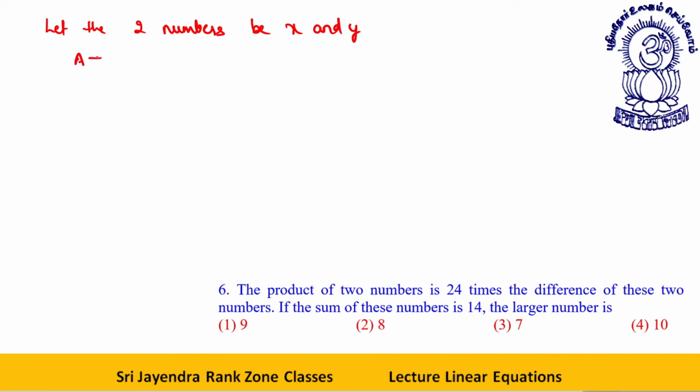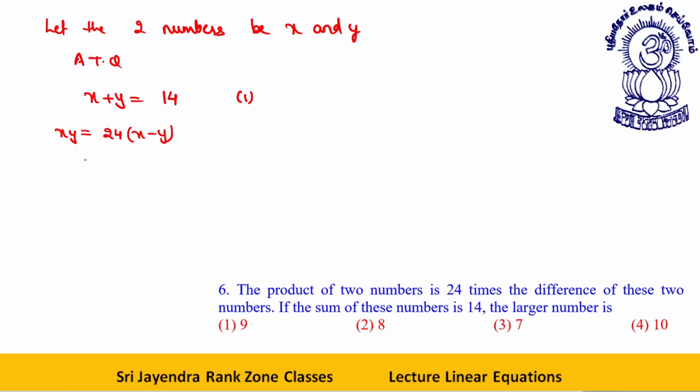According to the question, what happens is x plus y is equal to 14. This is the first thing. Second, the product of two numbers is 24 times the difference of these two numbers. Let me solve it separately. Let's say this is first. The product of two numbers xy is equal to 24 times the difference of two numbers. So how to solve this sort of equation?